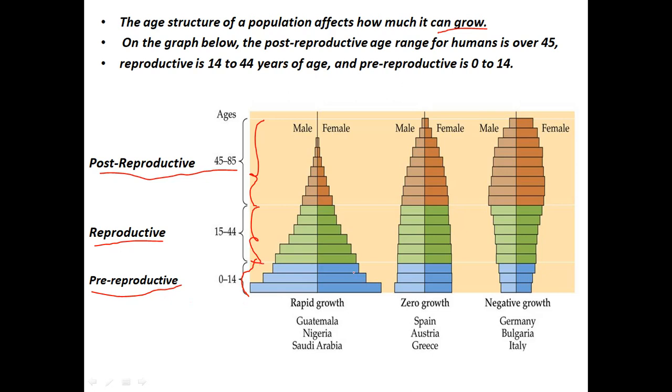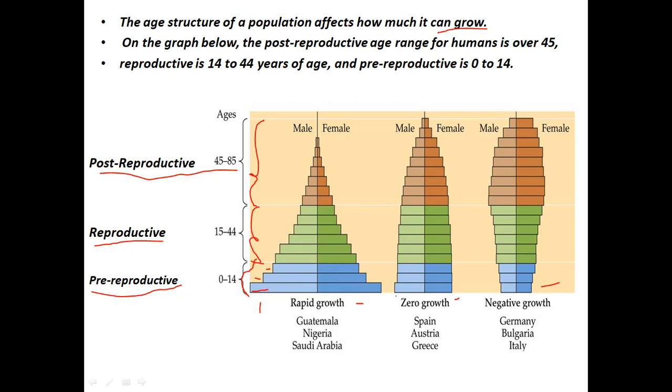So if you compare these 3 diagrams here, just try and understand. If you look at this first diagram, each layer represents an age group. So the first layer is 0 to 5 age group, then second is 5 to 10, third is 10 to 15, and likewise. This blue portion here shows us the young population or the pre-reproductive population.